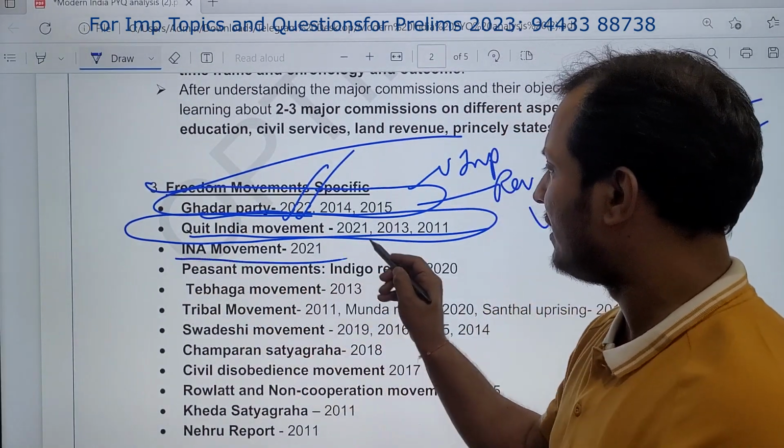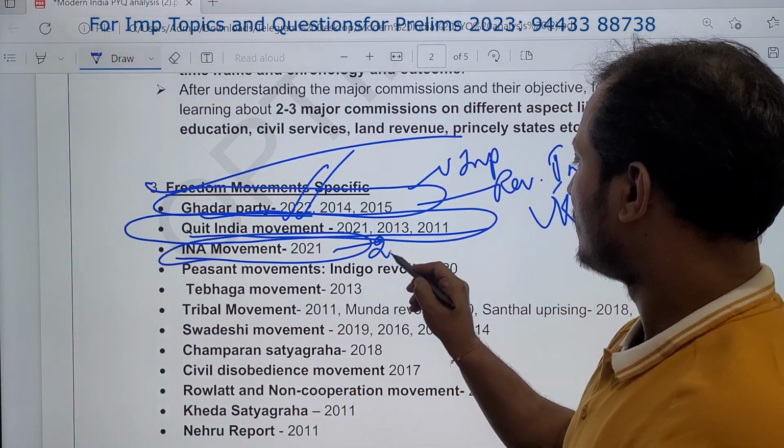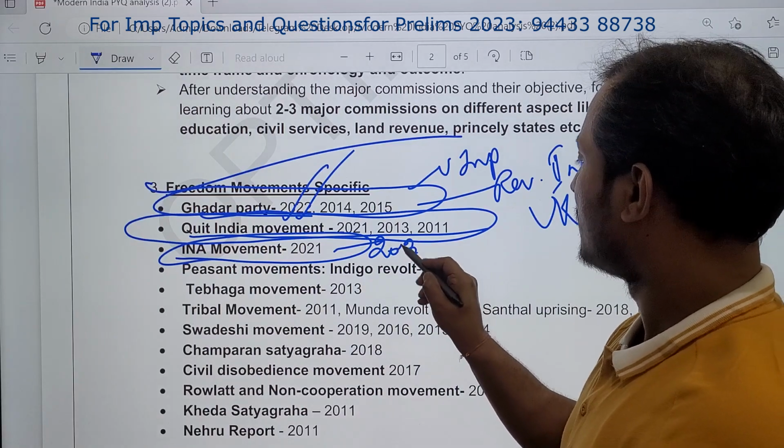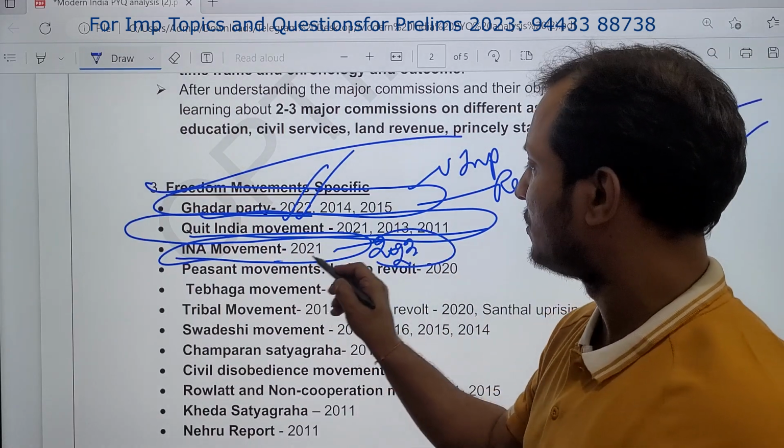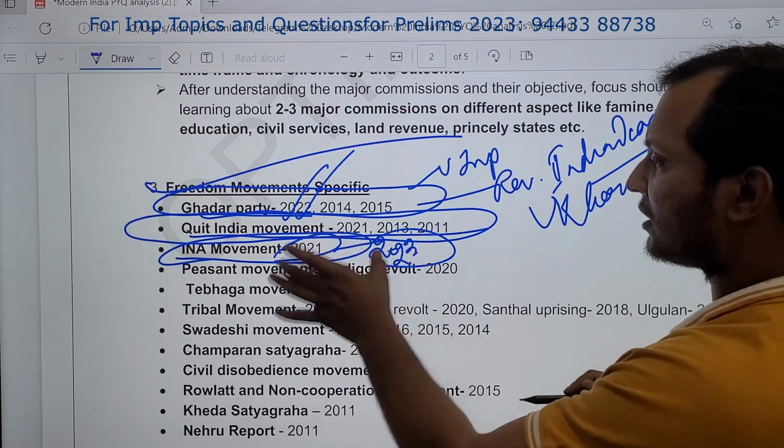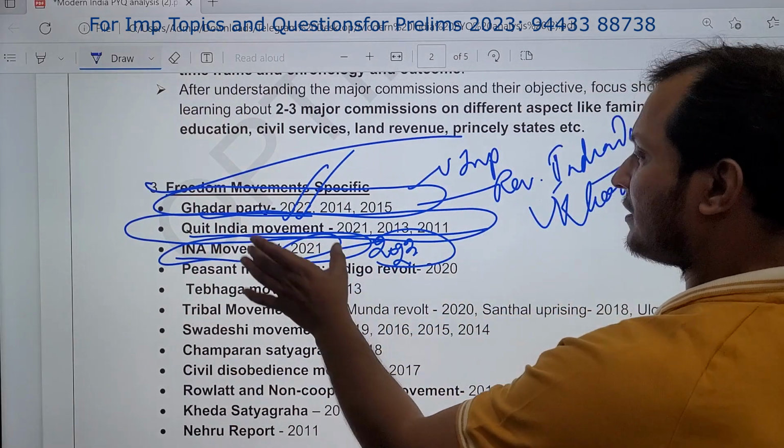Then INA, very important this year, 2022-3. For 2023, very important. They have asked in 2021. Again, 2023, Subhash Bose is very important. So this is very important.